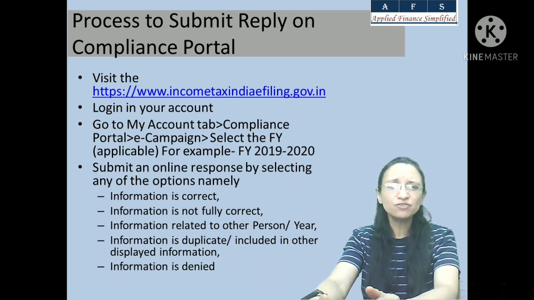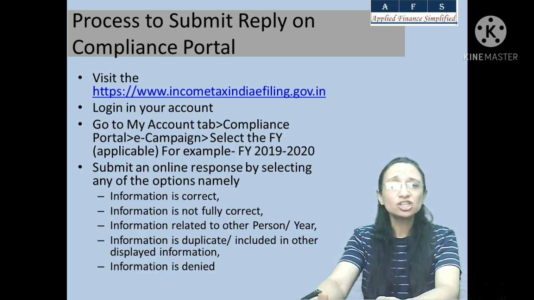I'll explain a few of the options to you. Let's say the information that appeared is related to interest from a bank FDR that you have already filed in your return of income. Then information is correct is the right answer. You just need to submit the response and there is no need of filing a revised return. When information is not fully correct, let's say the amount appearing in that information is a wrong amount as compared to what your bank account or bank FDR interest shows, then you need to file the correct information there. If you select that the information is not fully correct, the portal offers an option for you to file the information which is correct according to you.